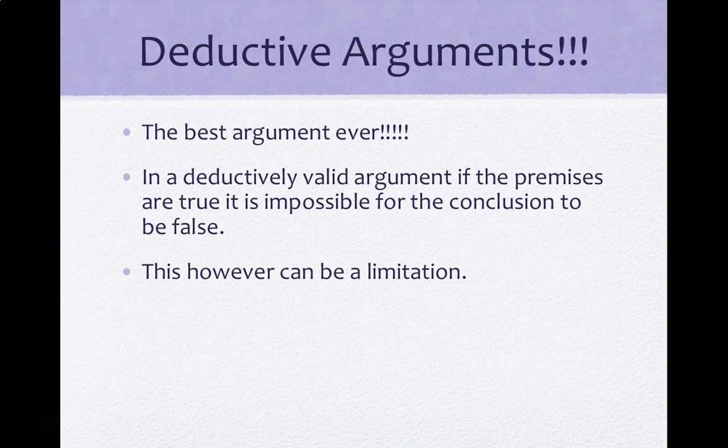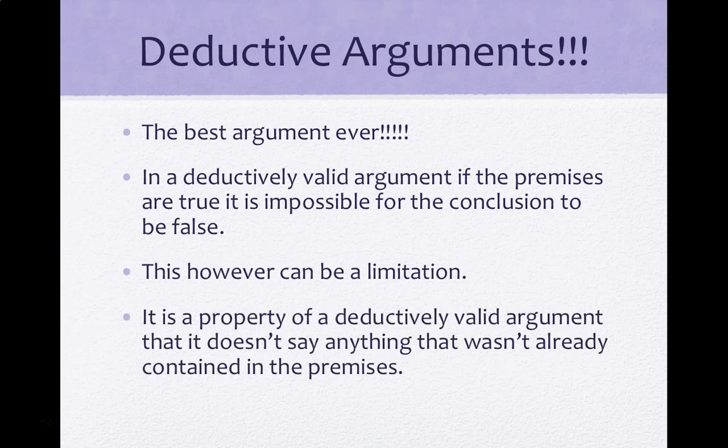However, this can be a limitation. This is because it's a property of a deductively valid argument that it doesn't say anything that wasn't already contained in the premises. Now, to understand what this means, think back to the examples that we looked at. You'll notice that the conclusion only effectively reorders the premises. It doesn't give us anything new.